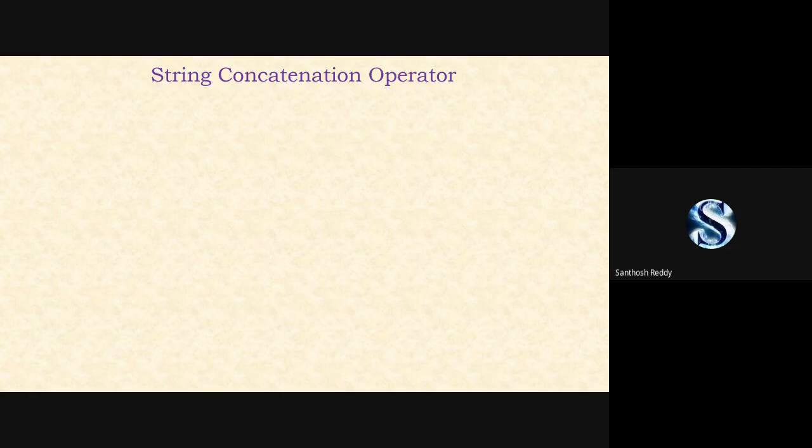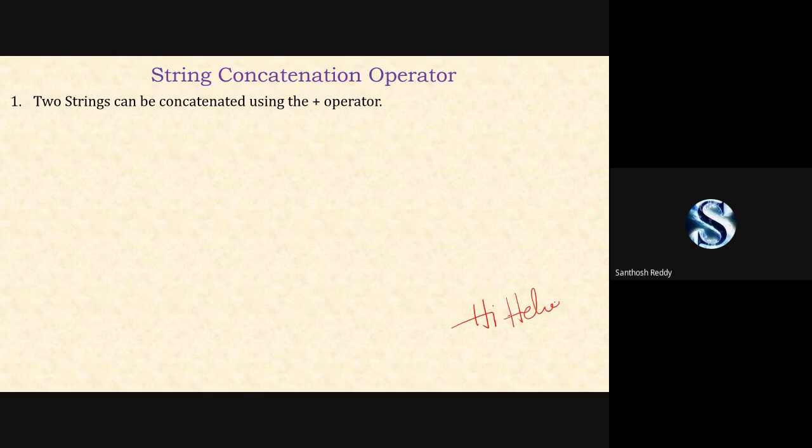Hope everyone has understood, and then I'm moving to the next topic, which is known as the string concatenation operator. If I want to concatenate two strings, then I have to make use of the plus operator. Like "hi, hello, this is your one word" and another one, "I'm good boy." This is your second string, which has been assigned to the variable called A and the variable called B.